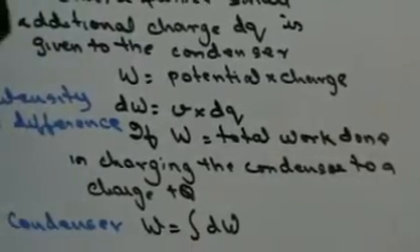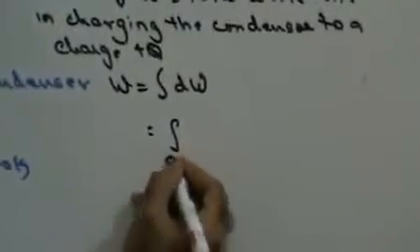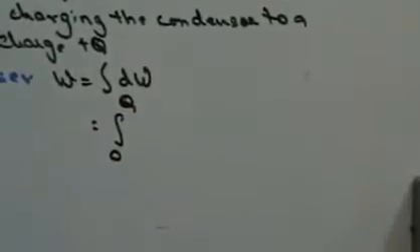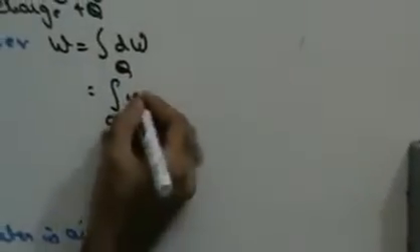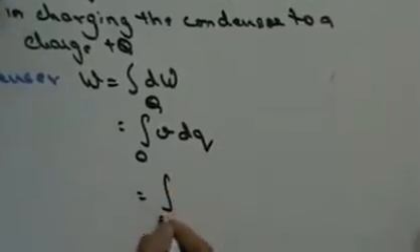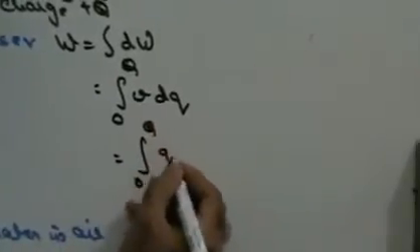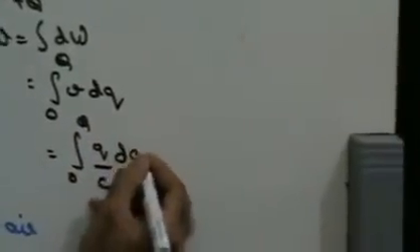So in that case, the condenser is going to be charged from 0 to Q. dW we said is nothing but V dQ, right? V we had written as nothing but Q upon C. So this is integral of 0 to Q, Q upon C dQ, right?